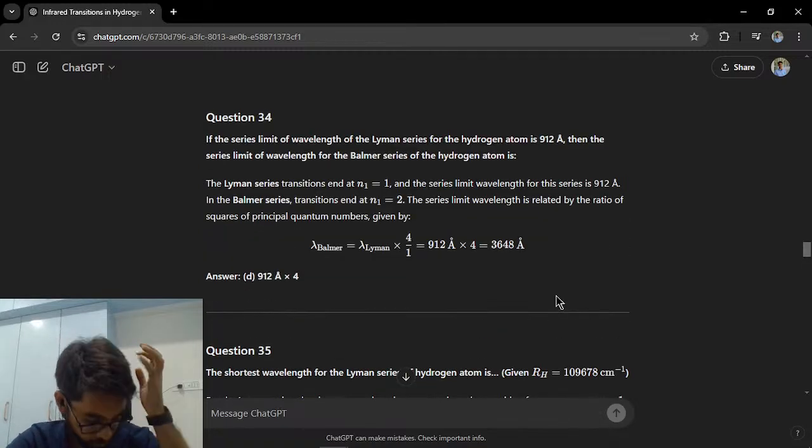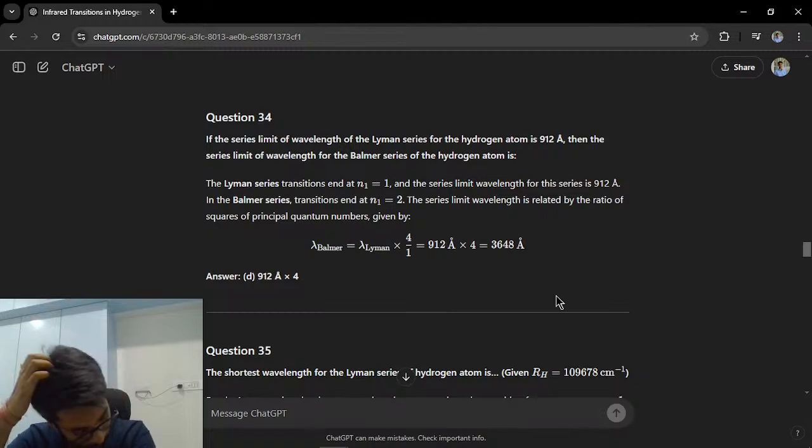Okay, now if I were to apply my brain for this question, I know that Lyman series, Lyman, Balmer, Paschen, so these are the first 3 series, and the Lyman series being the first one has hydrogen spectral lines that end at the second, what can we say, energy level, when the electrons go from a higher level, be it 3, 4, 5, infinity, and end at the second energy level. That is Lyman, if I'm not wrong, or is it the first one?